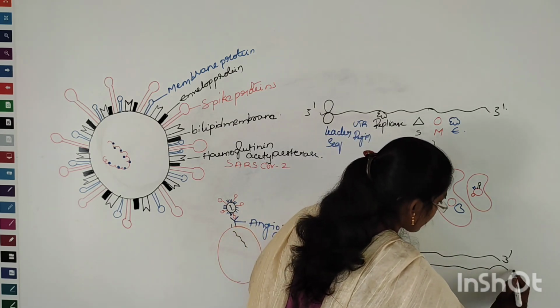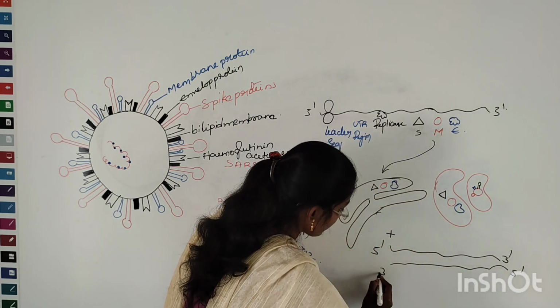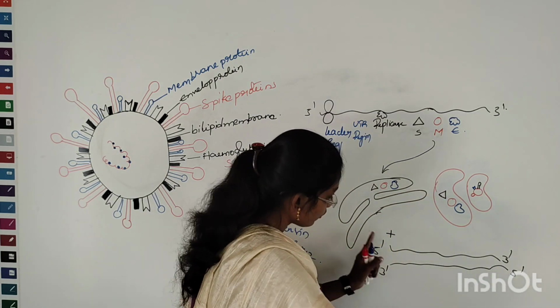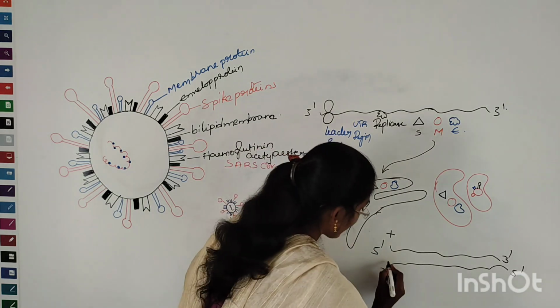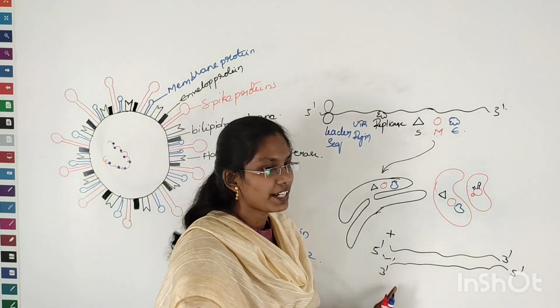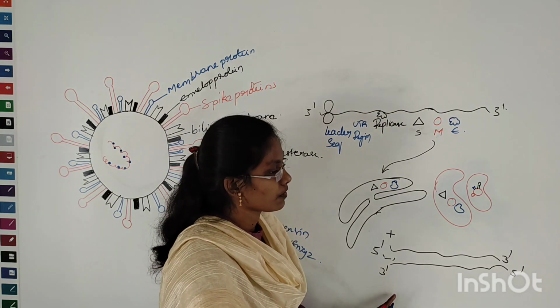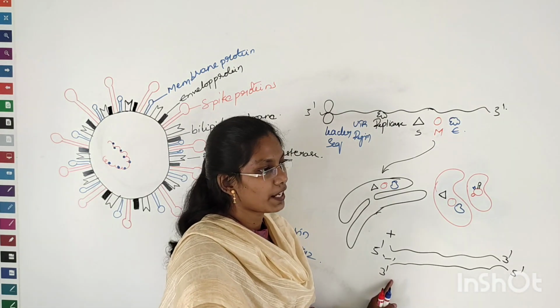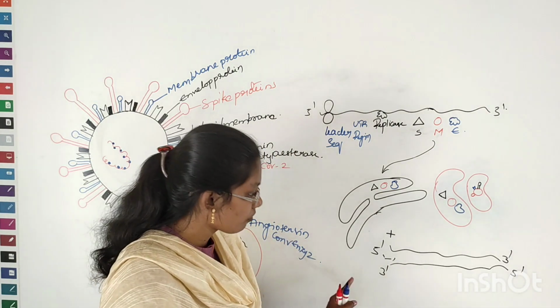That is, it becomes 5' and this becomes 3', right? So the product of this replication will be the negative strand. This negative strand only participates in the replication process. It remains in the cytoplasm and produces multiple copies.